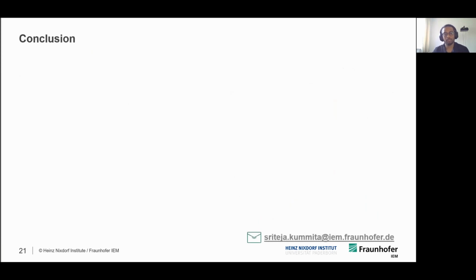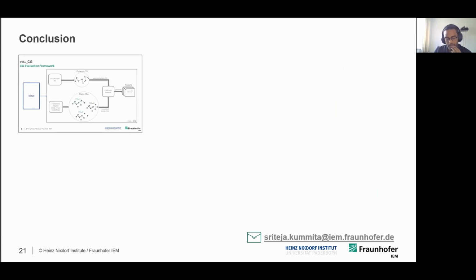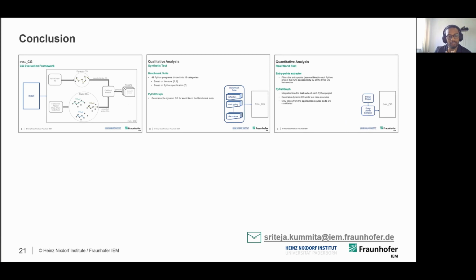So to conclude, I have first motivated with an example why static call graph generation for the Python programming language is challenging, and then also discussed a few open source frameworks that are available to generate static call graphs. And then I proposed a framework, eval-cg, which is reusable and extensible. We performed two experiments using eval-cg: the first one to evaluate the call graphs in terms of their quality, and the second one to evaluate the call graphs in terms of their quantity.